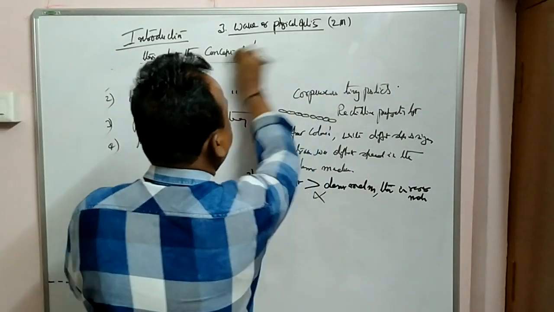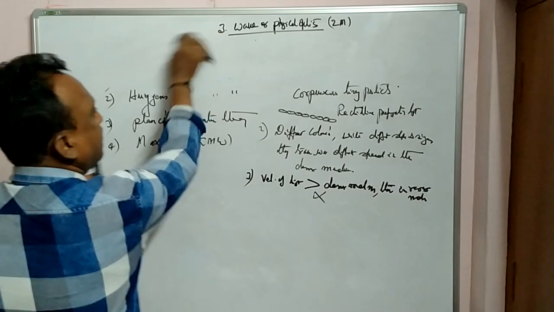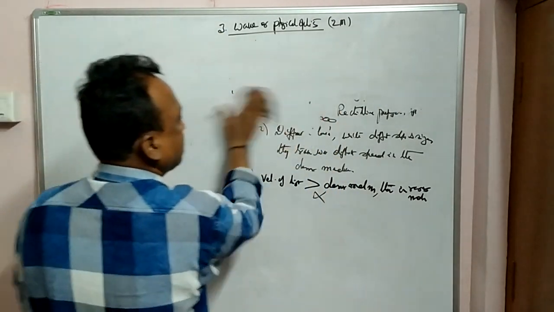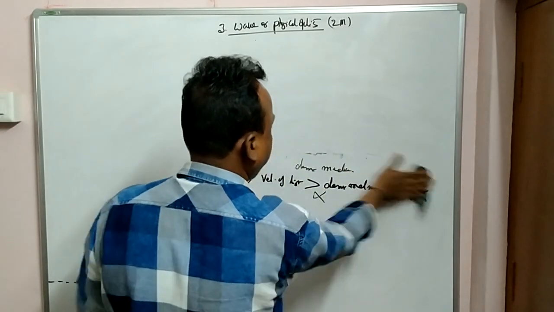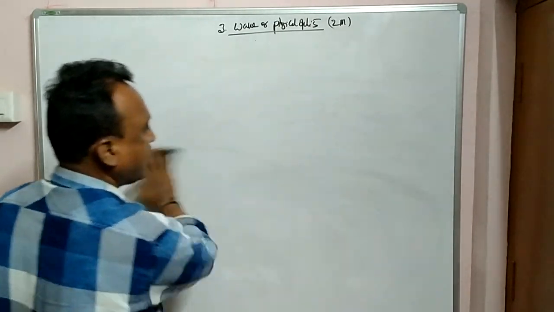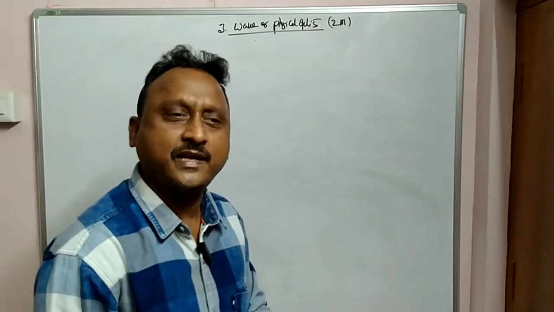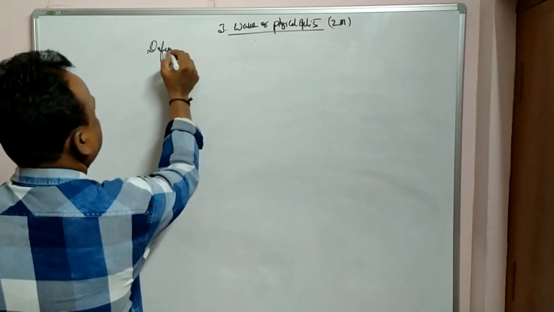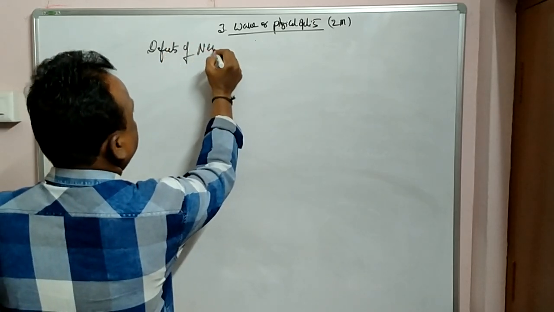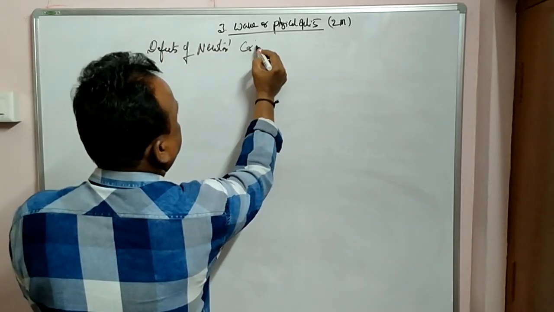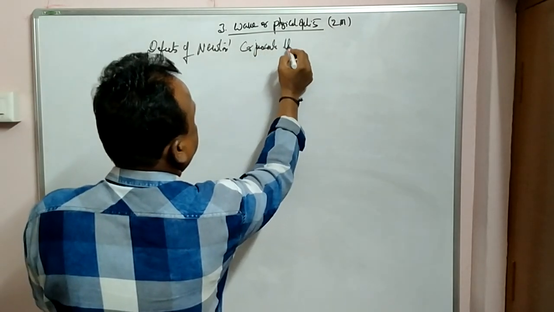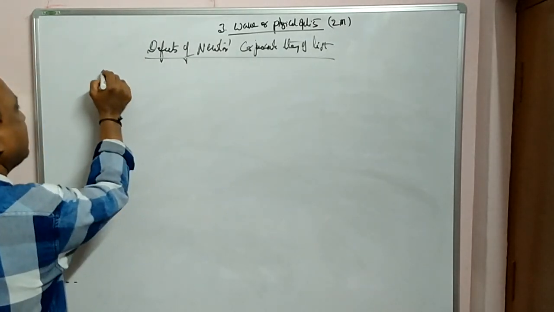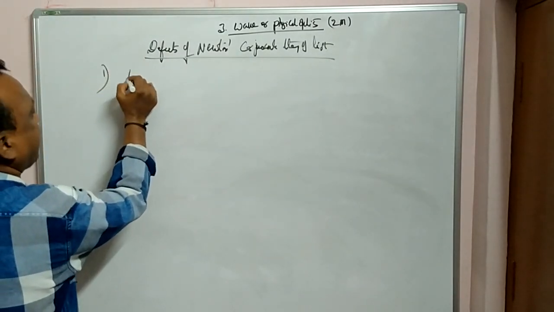Not only that, he failed to explain some things, and in examinations they ask what the drawbacks of Newton's corpuscular theory of light are. These are also called the failures or defects of Newton's corpuscular theory, which Newton could not explain clearly. So what were the drawbacks or defects? He could not explain interference of light.